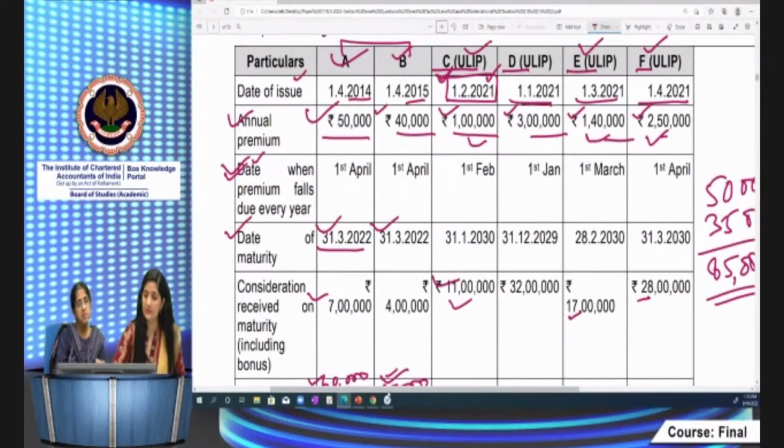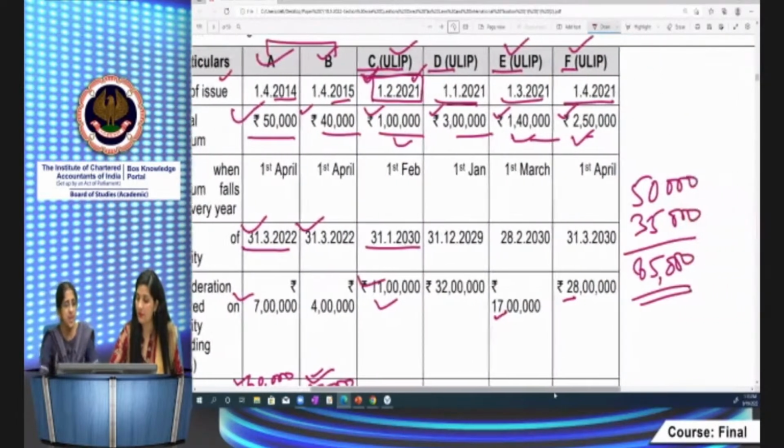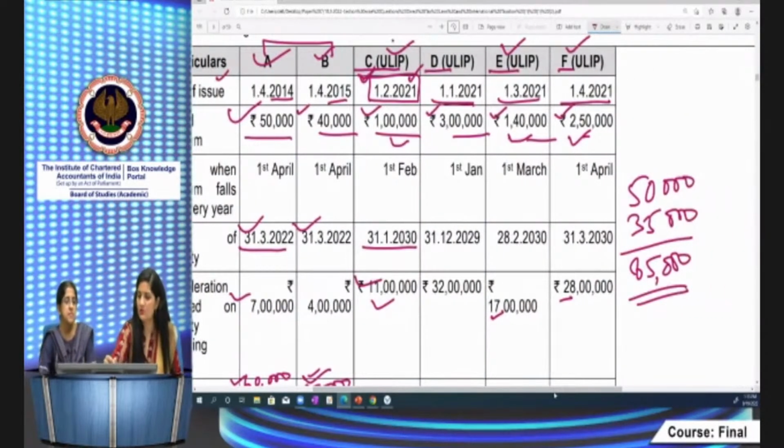121 से purchase करी है, and policy date of maturity is 31/30, right? So अब यहाँ पे we have 9 years. Everything is for 9 years. So when you do the computation, the amount comes to 9 lakh.